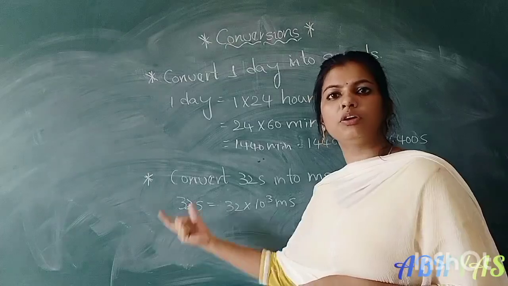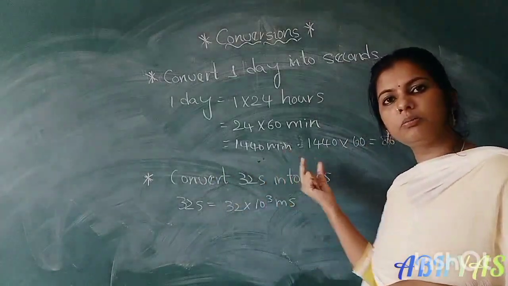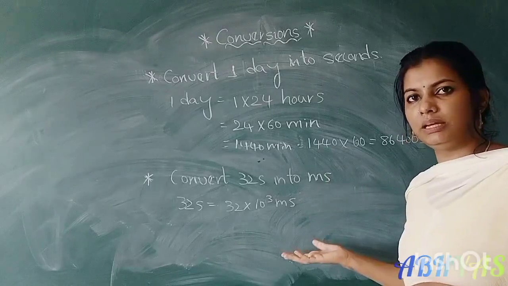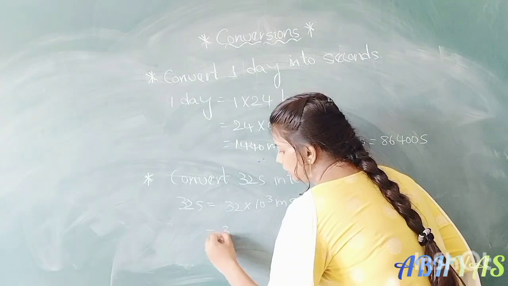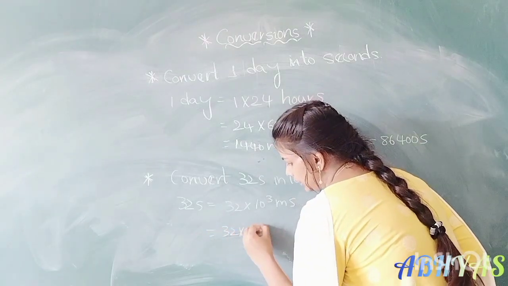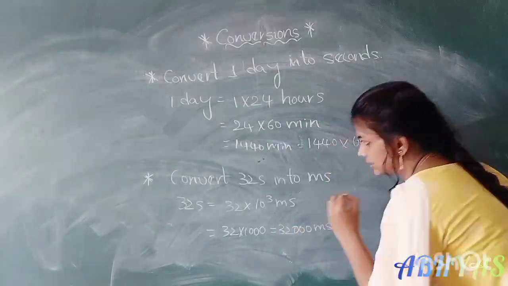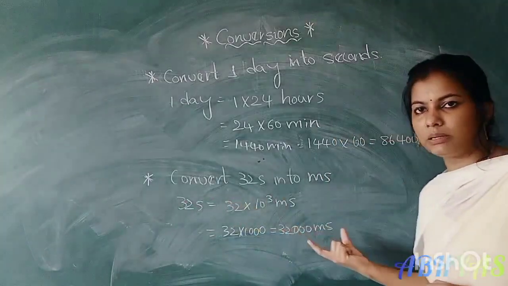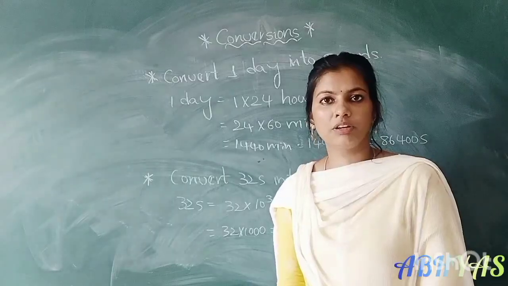1 meter equal to how many millimeters? 1000 millimeters. Like this, 1 second equal to how many milliseconds? 1000 milliseconds. So 32 into 10 cube, or 32 into 1000, that is 32,000 milliseconds. 32 seconds equal to how many milliseconds? 32,000 milliseconds. Okay, that's all for today, children.